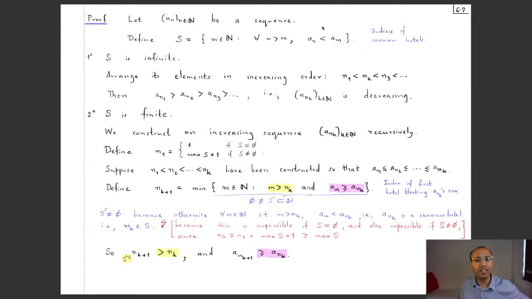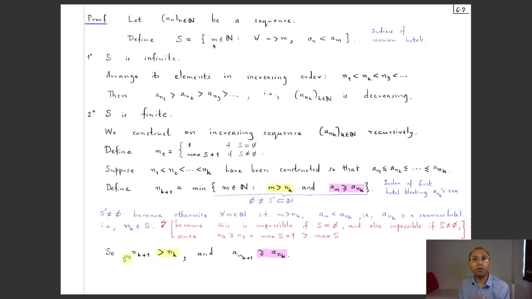So here is the proof. Let's denote our sequence by an. And just as before, we consider the set of all the hotels with the sea view property. By the way, now we are not assuming that an is non-negative. They can be negative, positive, or zero, doesn't matter. So you define this set, which you should think of as collecting all the indices of the sea view hotels.